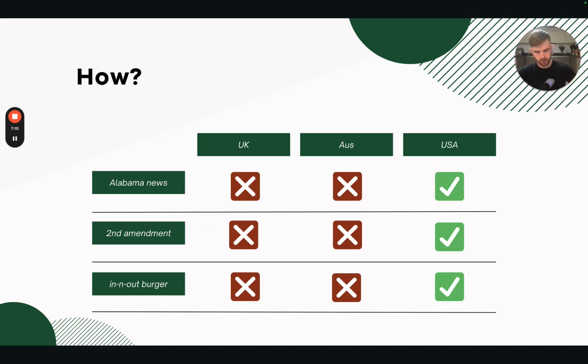So for the UK and Australia, if it's specifically about a town or a specific area in the US, that's obviously going to affect people in that area more than those outside of it. So that's going to attract a US audience.